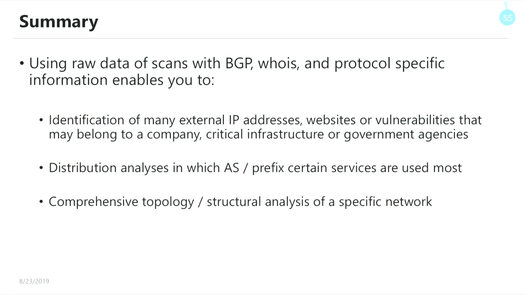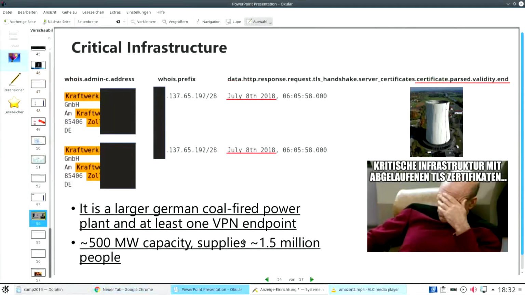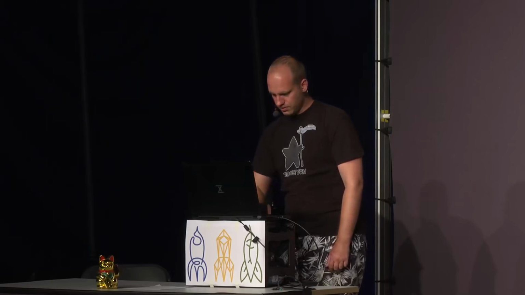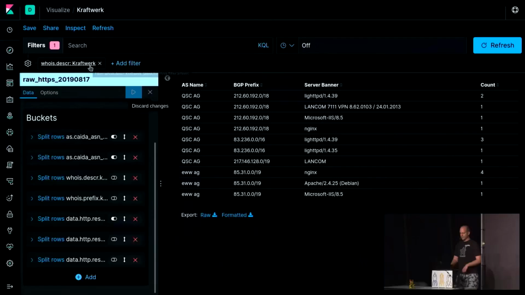So now I will provide you another very interesting analysis. Another power plant. Where is it? So what we have here first is we are looking for Kraftwerk, which stands for power plant in German.